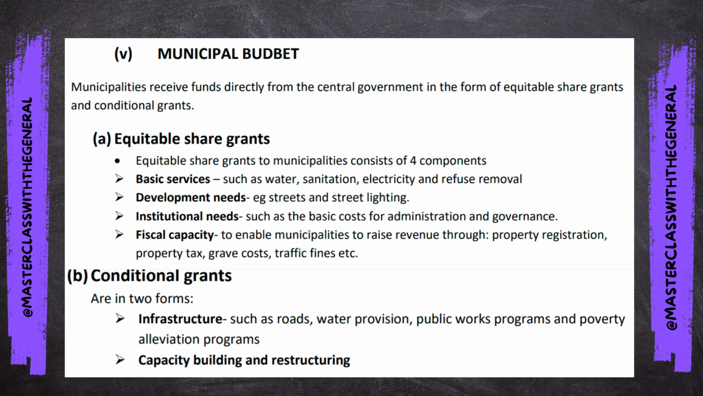Then we move over to municipal budget. Municipalities receive funds directly from the central government in the form of equitable share grants and conditional grants. The first one, equitable share grants. Equitable share grants are given to municipalities consisting of 4 components. Number 1, basic services such as water, sanitation, electricity, and refuse removal. Development needs, e.g. streets and street lighting. Institutional needs such as the basic costs for administration and governance. Then fiscal capacity to enable municipalities to raise revenue through property registration, property tax, grave costs, traffic fines, etc.